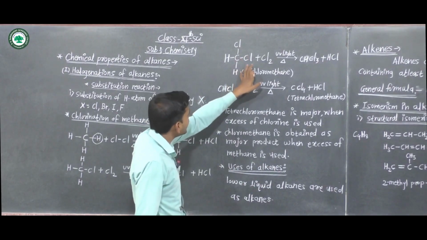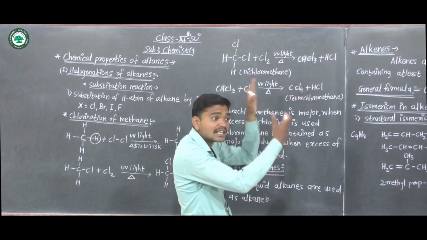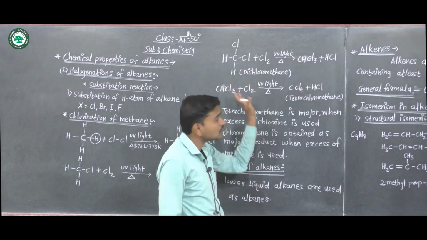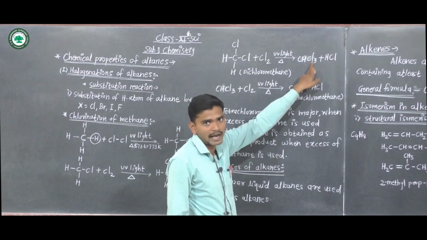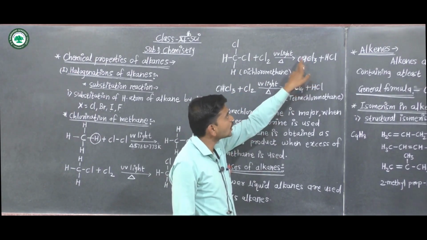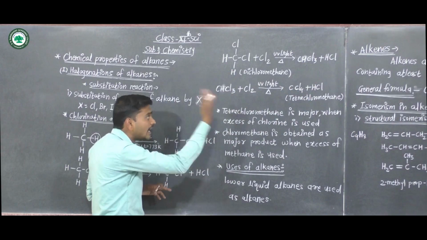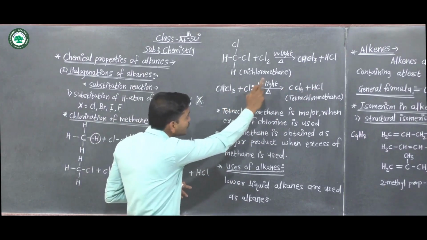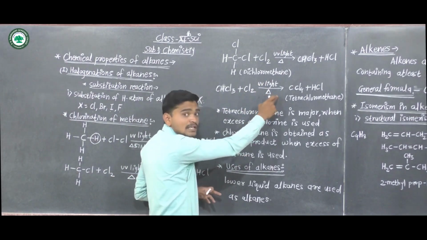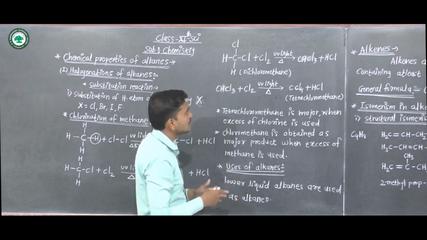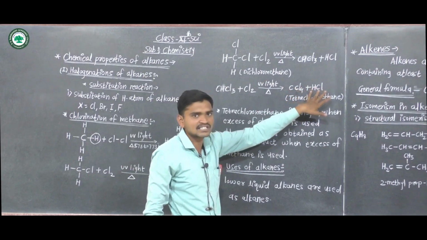Here again one hydrogen is replaced by chlorine, so a total of 3 hydrogens are replaced by 3 chlorine atoms. When trichloromethane again reacts with chlorine gas, it gives CCl4, tetrachloromethane, plus HCl.